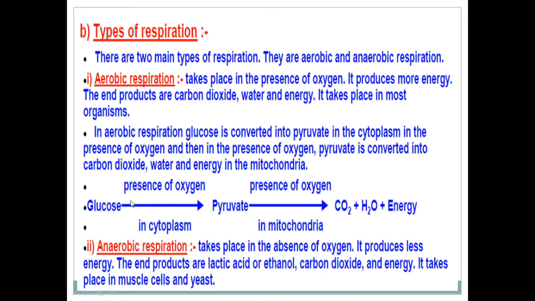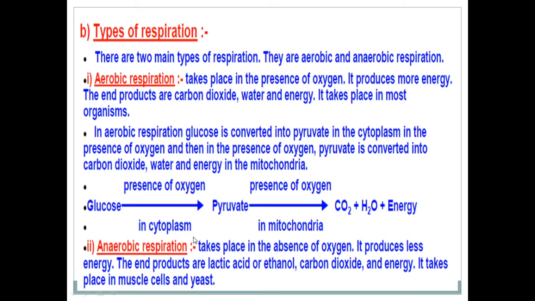First, the conversion of glucose to pyruvate in the cytoplasm. This pyruvate is converted into carbon dioxide, water and energy in mitochondria. This is aerobic respiration in the presence of oxygen.